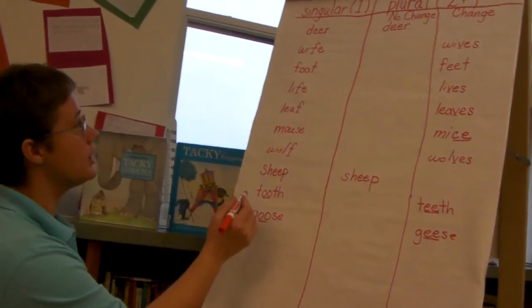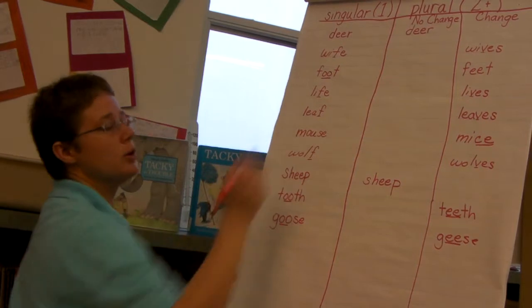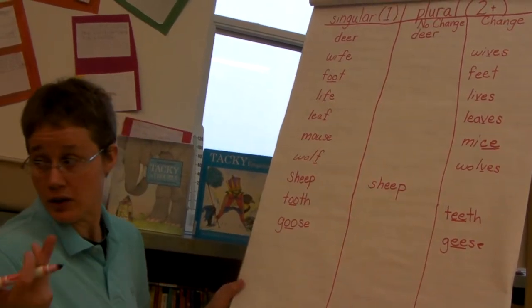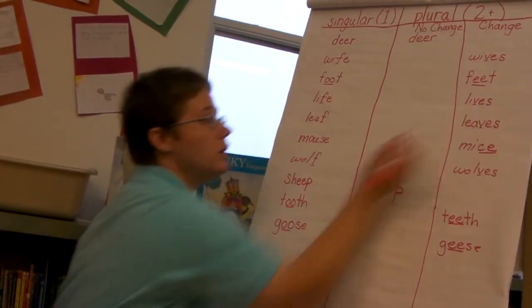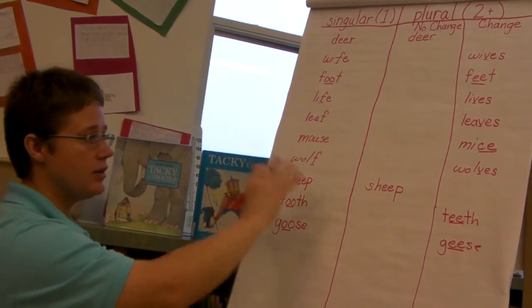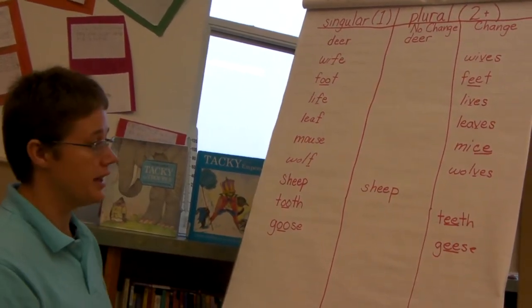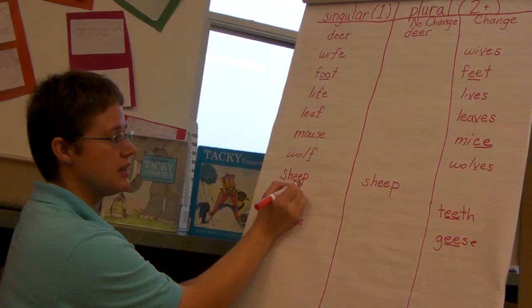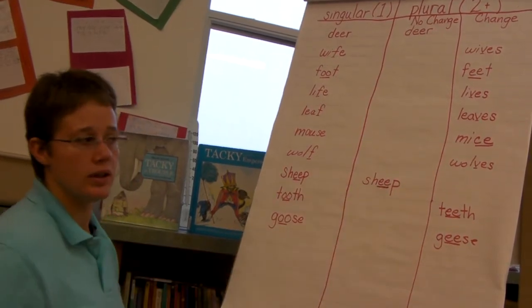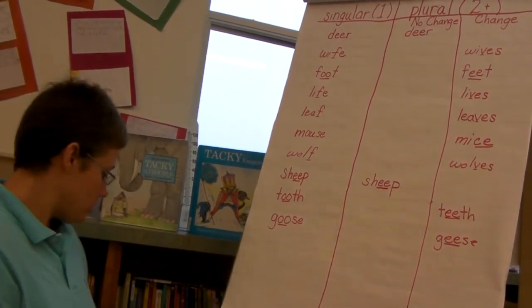Okay, and look, the same thing happened with foot. Even though it didn't make an oo sound, still, double O went to a double E. Okay, so there are some patterns here that you can look at. Sheep already has a double E, so it didn't need to change. Okay.